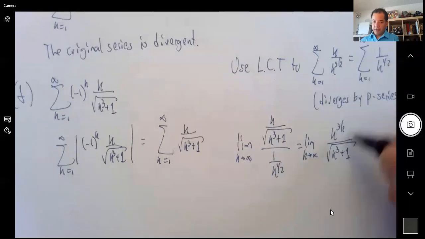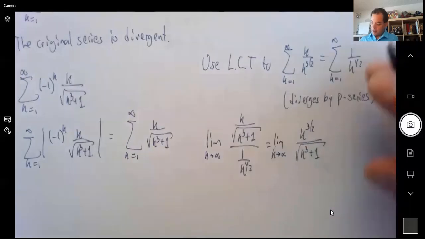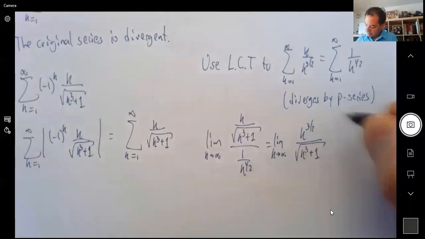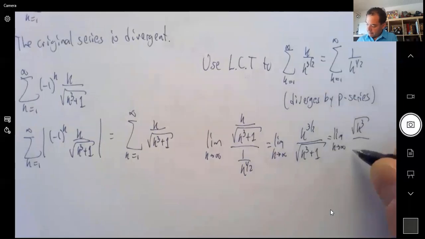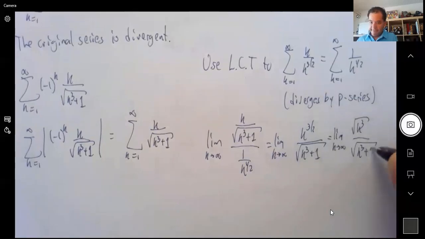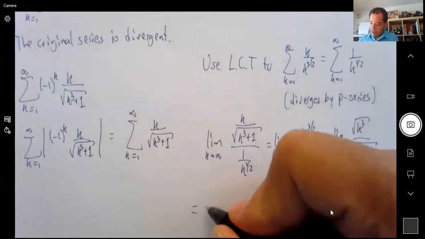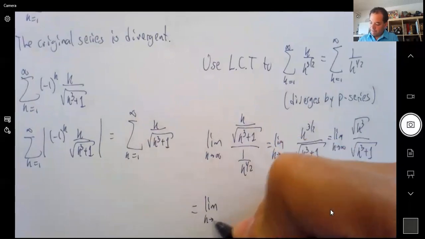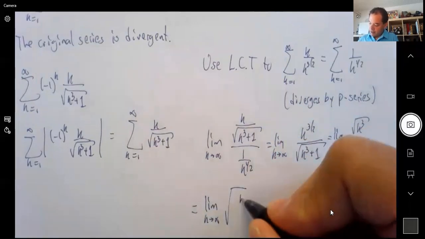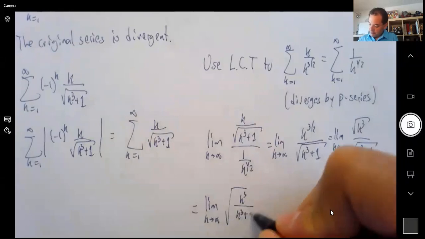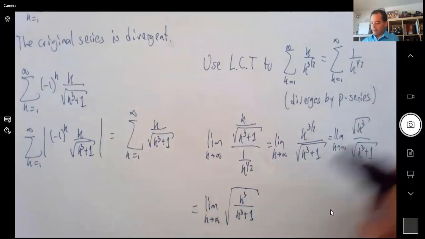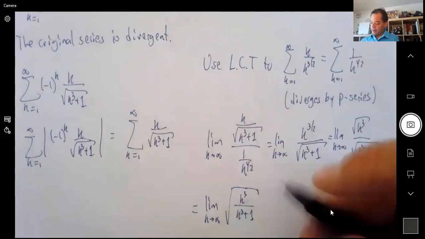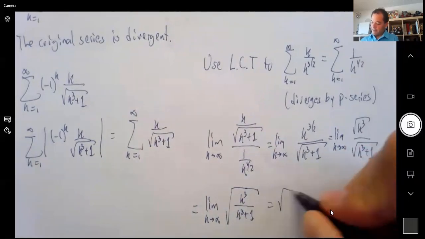And if I rewrite this with a square root, it will become square root of k cubed and the square root of k cubed plus 1. And I can now house that into one big square root of k cubed over k cubed plus 1. And this goes to 1 because the leading coefficients are both 1. So that's the square root of 1.